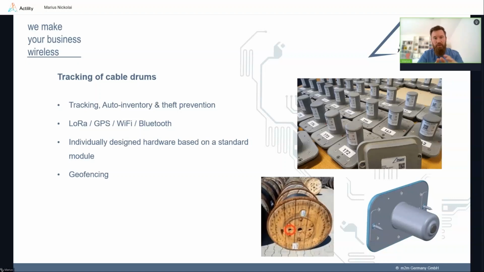Here it's also about using the LoRaWAN network to find where these cable drums are located, and also to do geofencing in order to prevent theft, because these huge cables are not cheap, and so they are regularly stolen. And to avoid this, these cable drums are now being tracked. That is what I wanted to share.